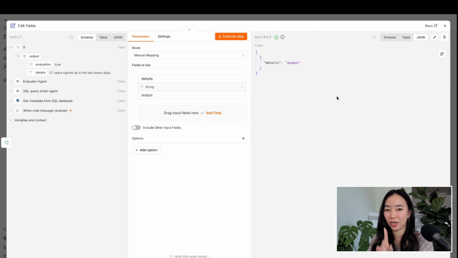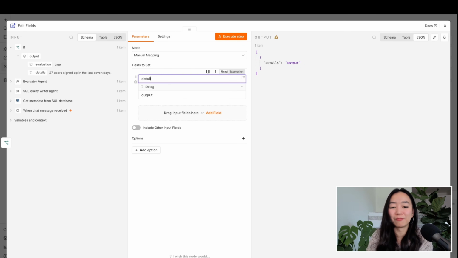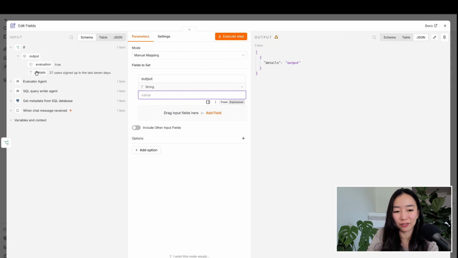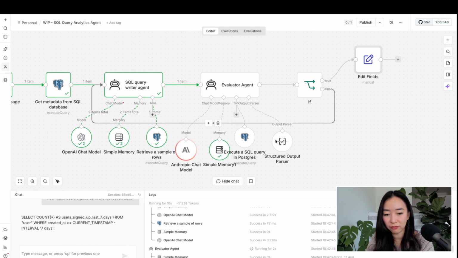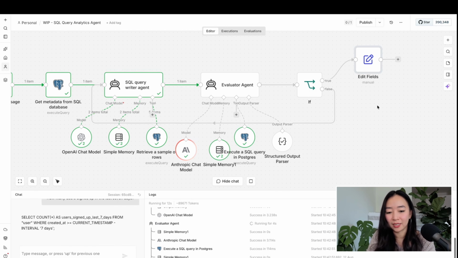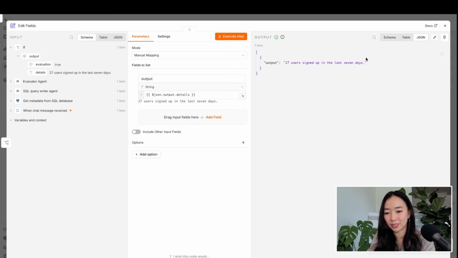Okay, so I did not do this correctly. This basically says I'm sending details to the string output, which does not make any sense. That was a big brain fart. So that's actually called the field output. And then we're going to drag in the value from details from the previous node. This should work. So let's see. I think it's rerunning the entire AI agent again. That's okay. We'll just wait to see what it does.